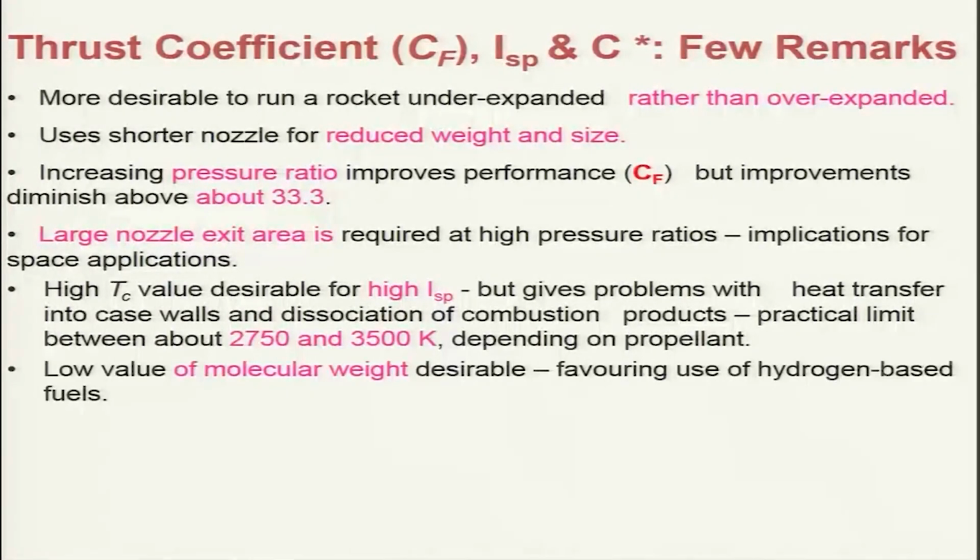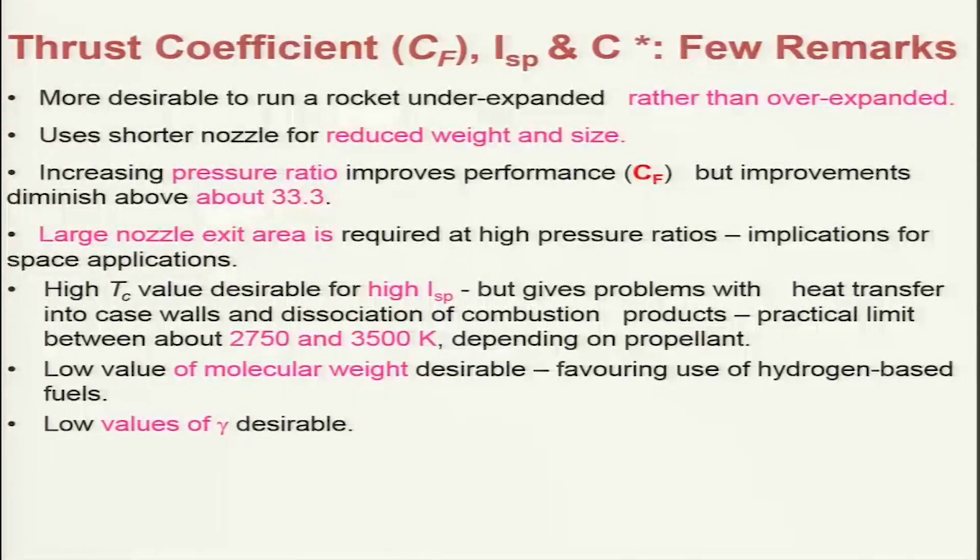Low values of molecular weight are more desirable, because we can get a higher specific thrust, and of course, for that one has to go for hydrogen based propellants, so that the molecular weight of the gaseous product will be lower.